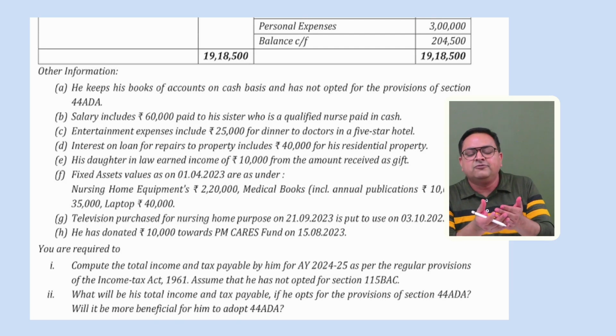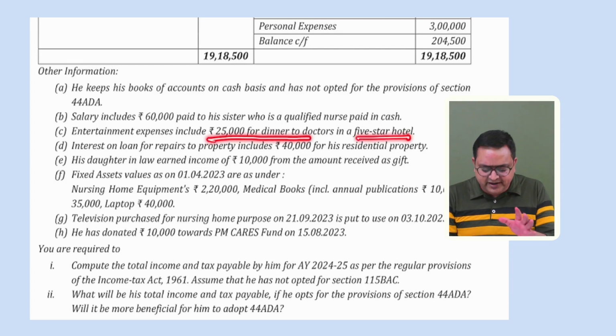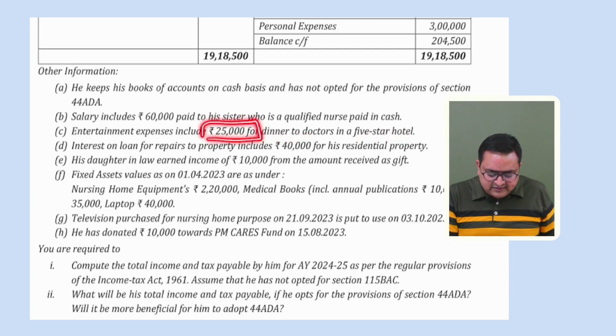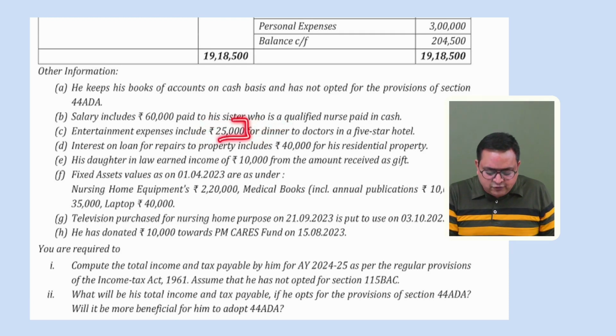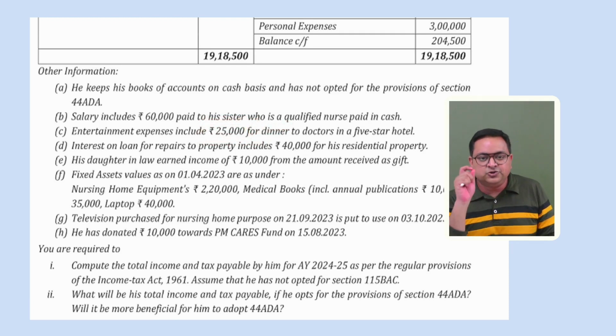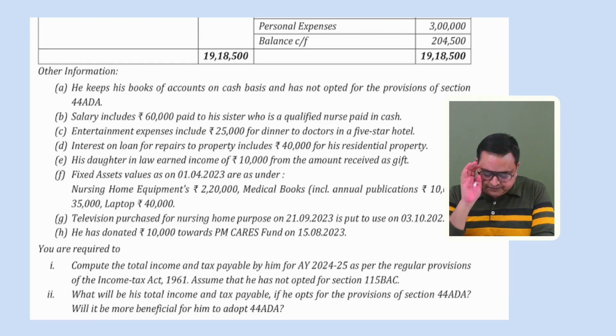So it is a kind of business promotion, a kind of professional promotion. So this is allowed even if it is given to doctors. If it is a 5-star hotel, that doesn't matter. It is treated as business promotion expense, no problem with this. You don't have to add back this 25,000, but please give a note while computing your PGBP that this is an allowable amount, right?